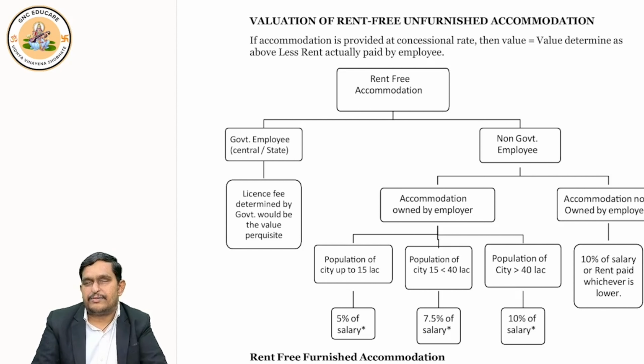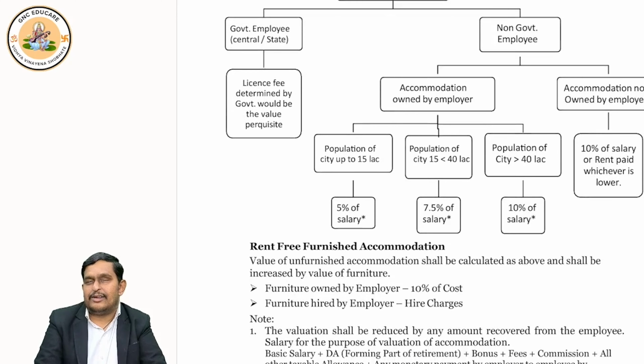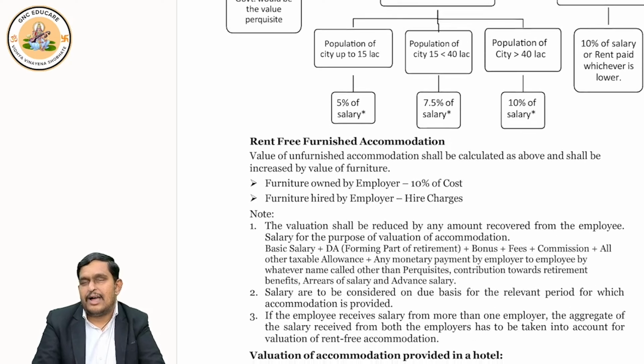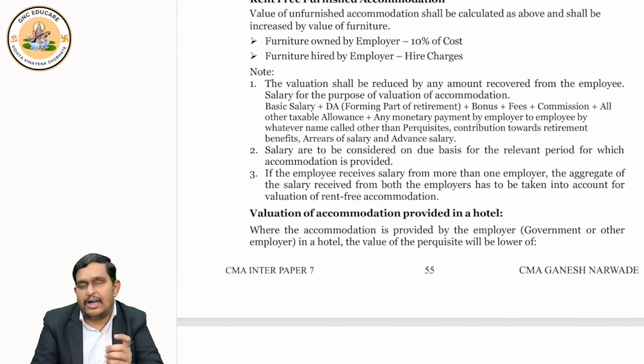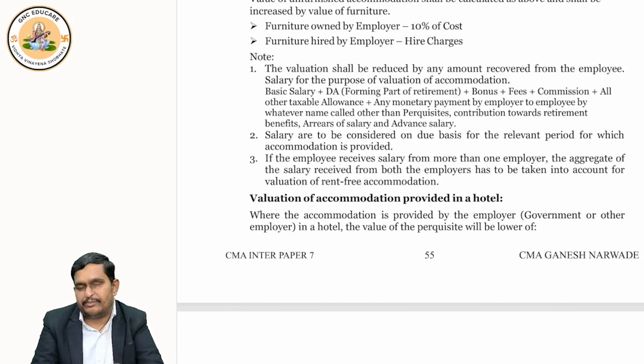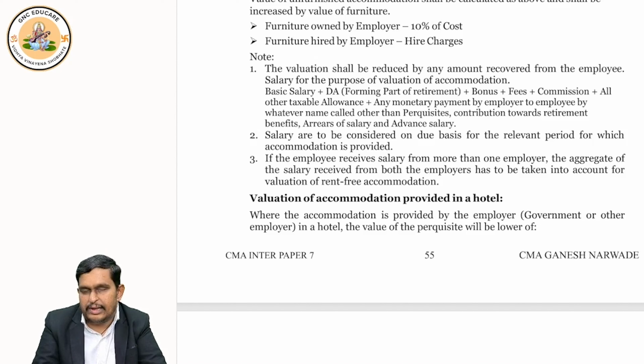Then, suppose the accommodation is hired. Then the value of perquisite would be the hire charges or 10% of salary. What should we check? Hire charges or 10% of salary.